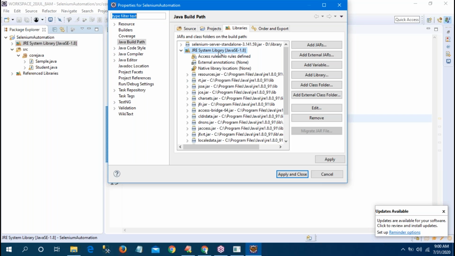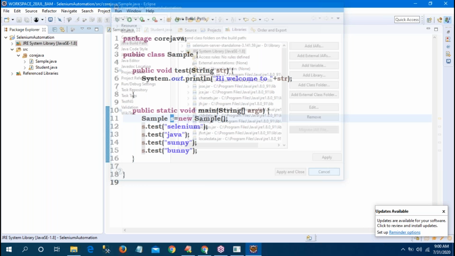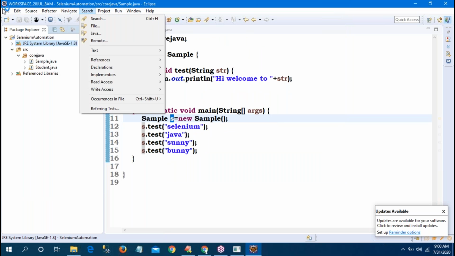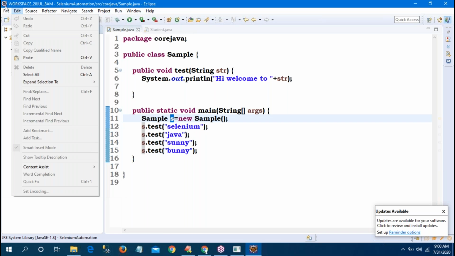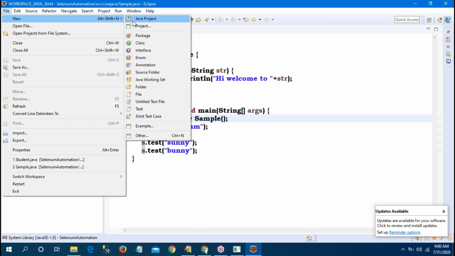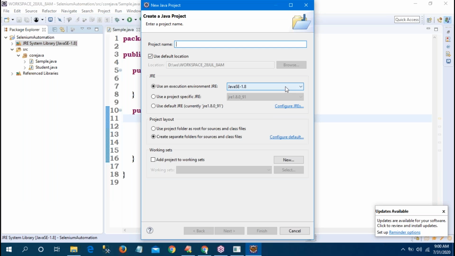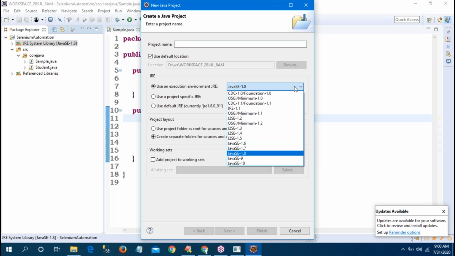If you are not changing it here, simple, one second. At the time of creation of the project it is also possible. Go to file, new. Gayatri, are you there? Go to project, the Java project. Here also you can change the version, Gayatri. You can select Java SE 1.8.